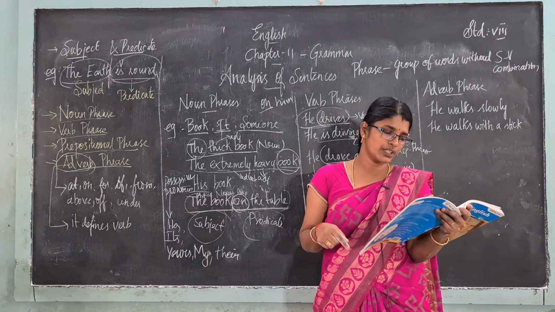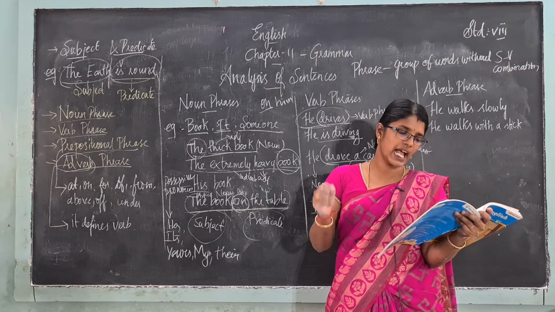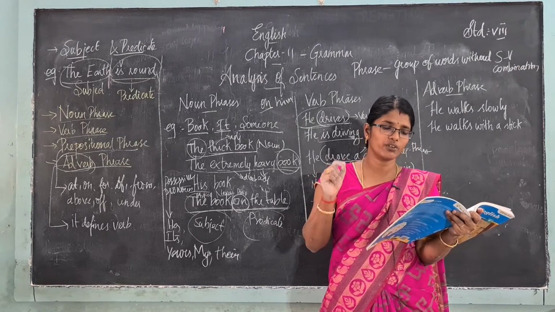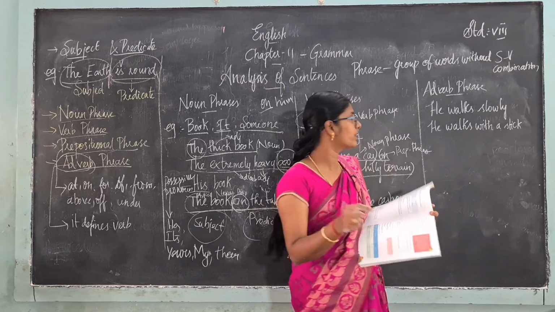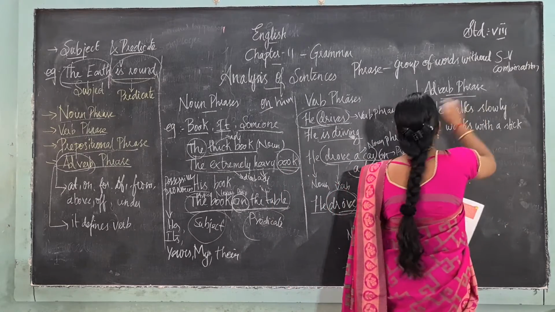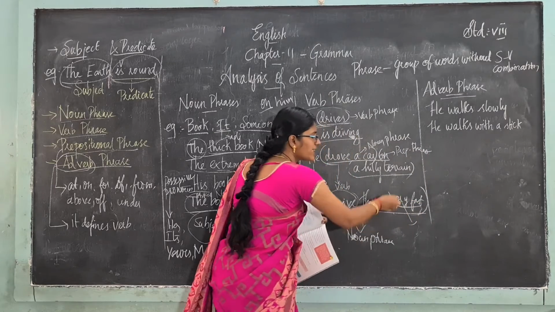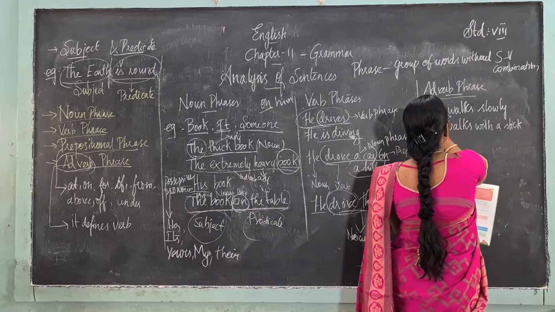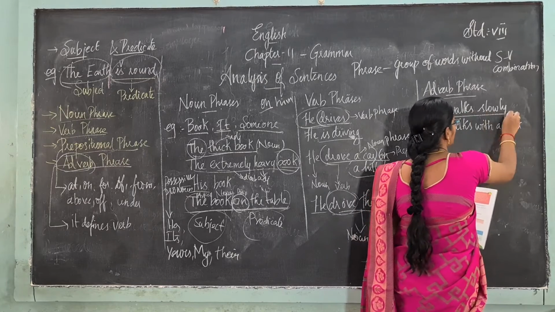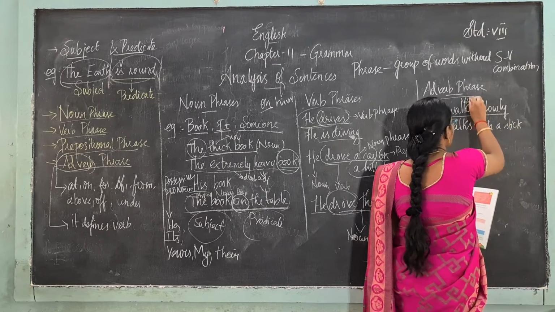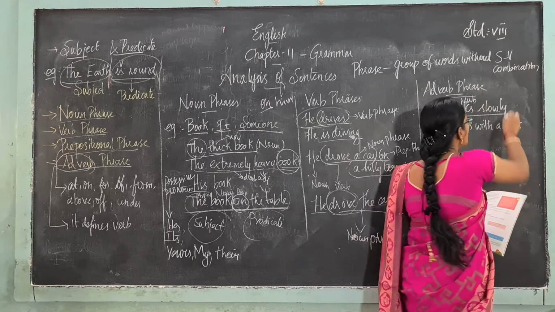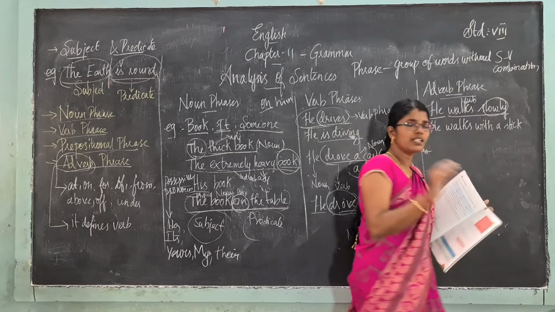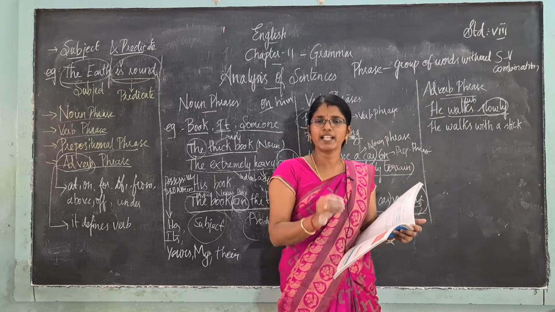Okay, next, adverb phrase. An adverb phrase is a group of words that does the work of an adverb. We have seen this already. See, "very fast" is an adverb phrase. The same, "He walks slowly." So he is the subject, and the rest, "walks slowly", is the verb phrase as a whole. "Slowly" is the adverb phrase. So the adverb phrase is a part of the verb phrase.